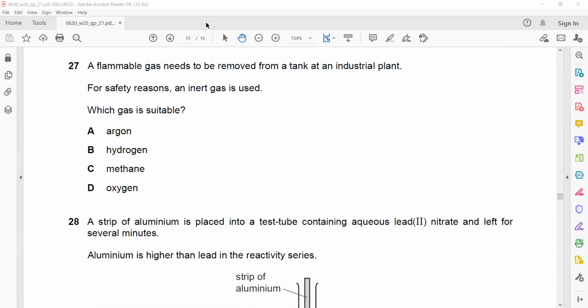Question 27. A flammable gas needs to be removed from a tank at an industrial plant. For safety reasons, an inert gas is used. Which is a suitable inert gas? So group 8, an unreactive non-metal, argon.